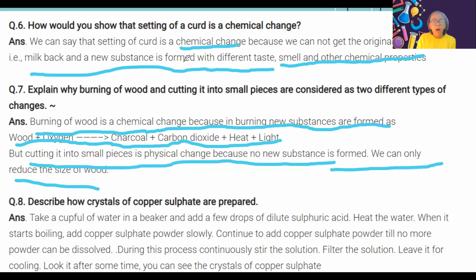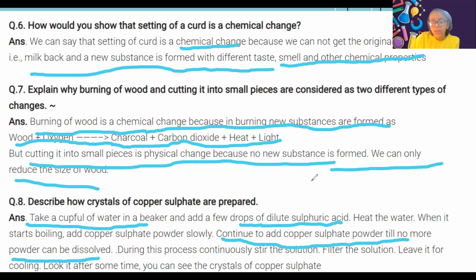Next is, describe how crystals of copper sulfate are formed. So this is the activity. We have to take a cup full of water in a beaker and add a few drops of dilute sulfuric acid. Heat the water. When it starts boiling, we should add copper sulfate powder slowly. Continue to add it till no more powder can be dissolved. This is called a saturated solution.